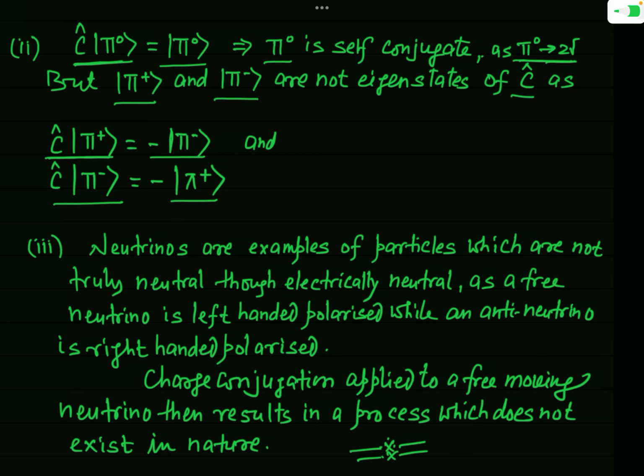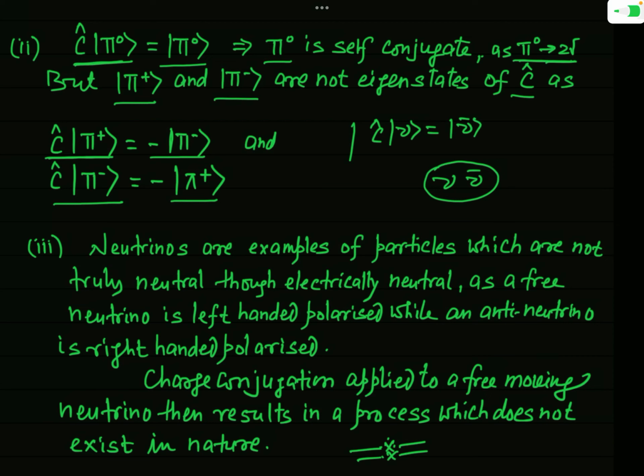Okay. Now, as I have told you earlier, although you write that the neutrino has no charge and the anti-neutrino also has no charge, these two particles are not true neutral particles. It means when this operator C hat is operated on the eigenstate of the neutrino ν, we actually get the eigenstate of ν bar.